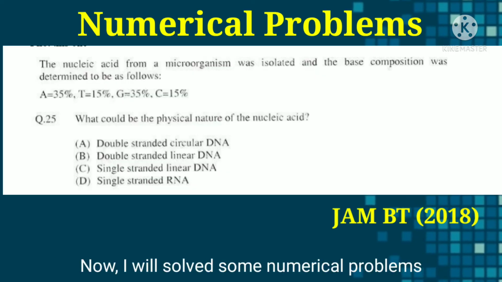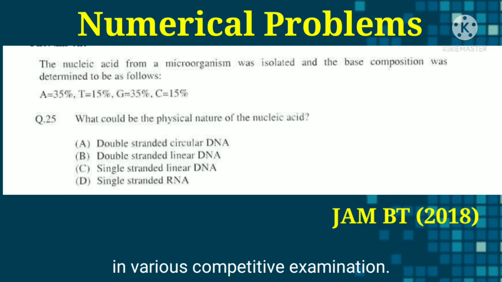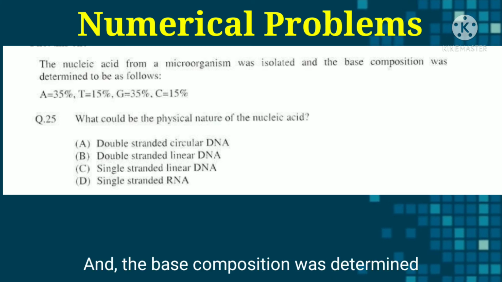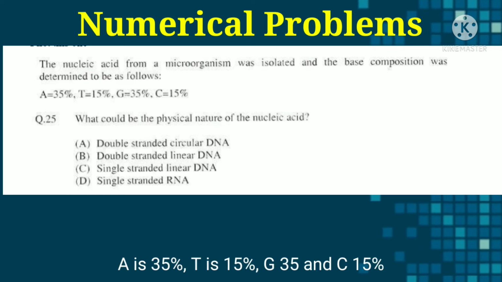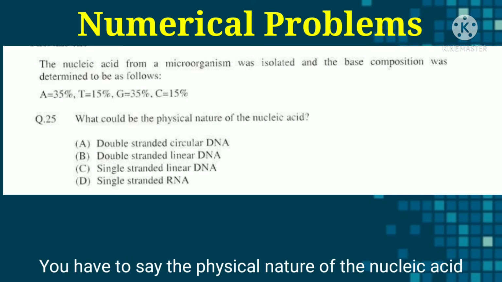Now I will solve some numerical problems on Chargaff's rule that appeared in various competitive examinations. In this problem, the nucleic acid was isolated from a microorganism and the base composition was determined. Adenosine is 35%, thymine is 15%, guanosine is 35% and cytosine is 15%. You have to say the physical nature of the nucleic acid.